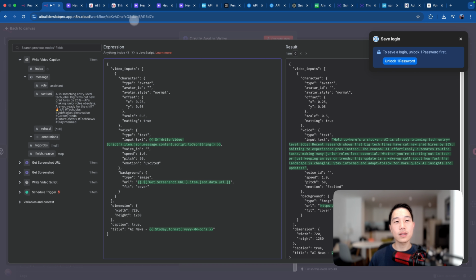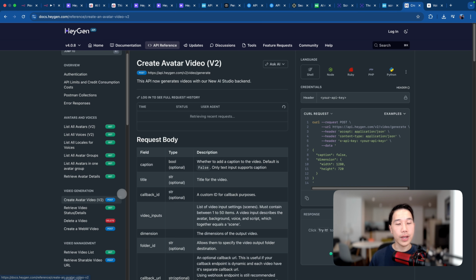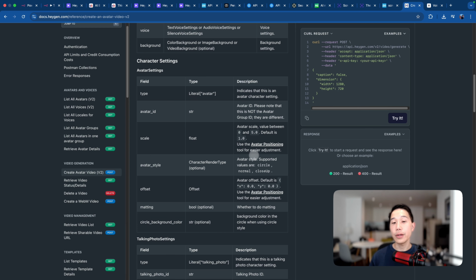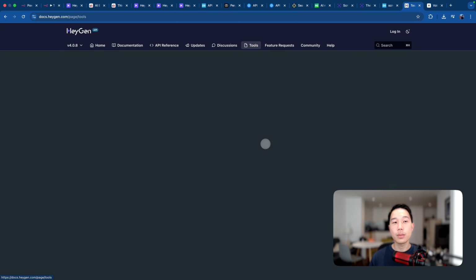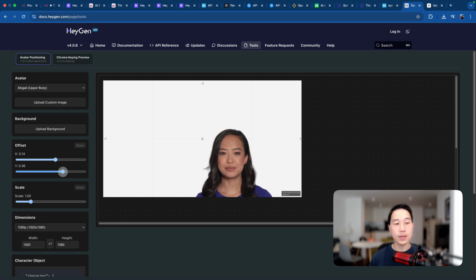In fact, all of these elements can be found in the Heygen API documentation, which you can look through here. If you just click on create avatar video, it has very detailed documentation, including a playground to actually play with the avatar positioning. So you can configure this to see what kind of offset you would like. I highly recommend checking this API reference before you actually trigger the endpoint.